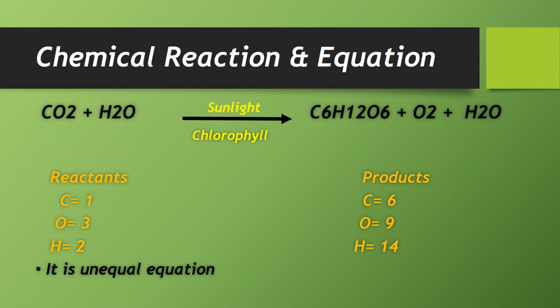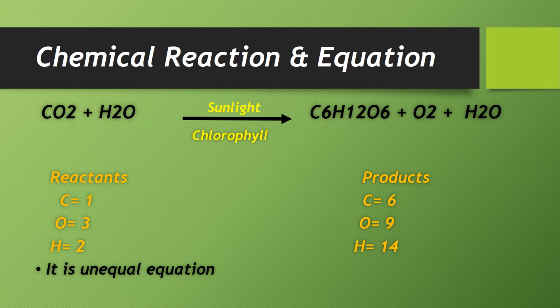There is a chemical reaction of photosynthesis. What is actually done chemically in photosynthesis? Carbon dioxide combines with H2O, water molecules, in the presence of sunlight, in the chlorophyll.